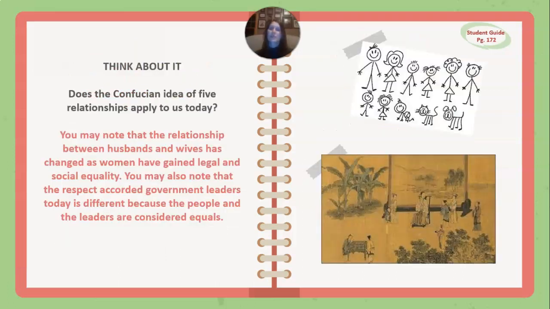And then this is question number 9. Think about it. Does the Confucian idea of 5 relationships apply to us today? So you may note that the relationship between husbands and wives has changed as women have gained legal and social equality. You may also note that the respect accorded government leaders today is different because the people and the leaders are considered equals. So while Confucian ideas differ as far as that hierarchy goes, like we've talked about before, that kind of triangle where there's some up here and some down here, that's kind of evened out a bit. But a lot of the laws and policies that Confucius discussed play an important role in society even today.